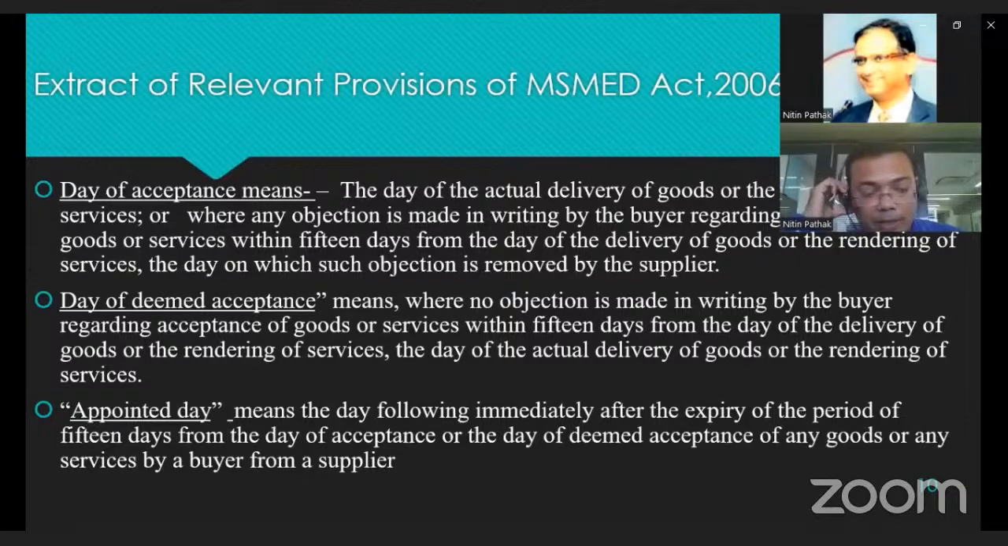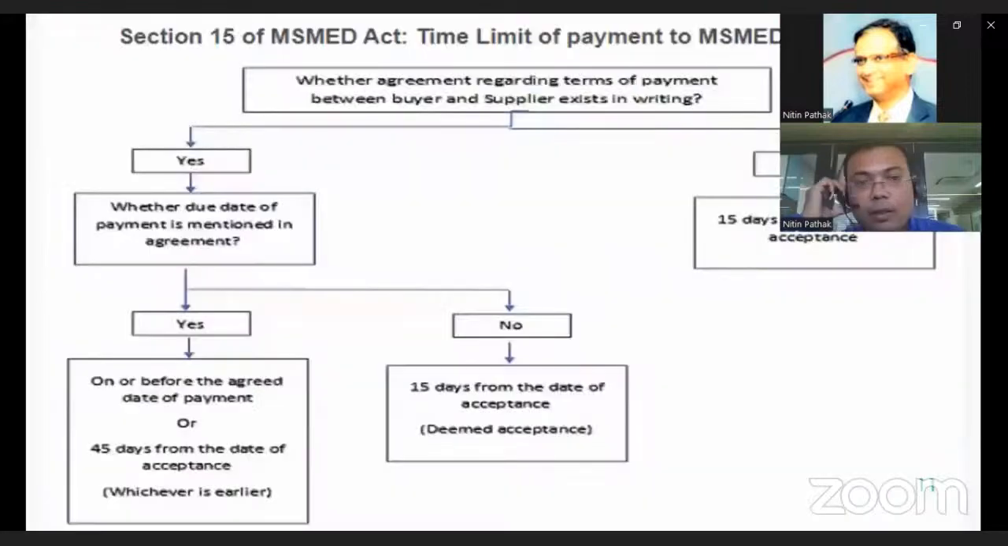It means acceptance is necessary. The day of acceptance is the start date from which the buyer is liable for making the payment, up to the actual date of payment. The time limit specified under the MSME Act starts from the date of acceptance, date of deemed acceptance, or appointed date. Here, section 15 of the MSME Act sets the time limit for payment to the supplier.